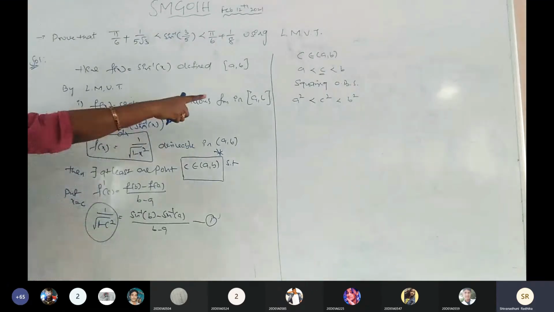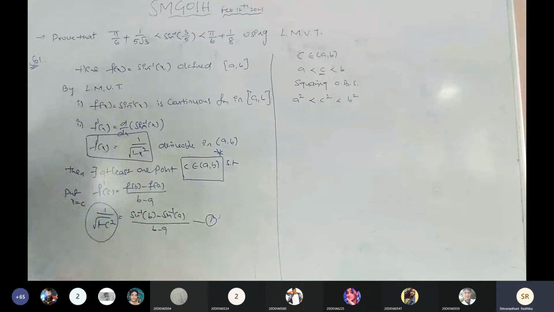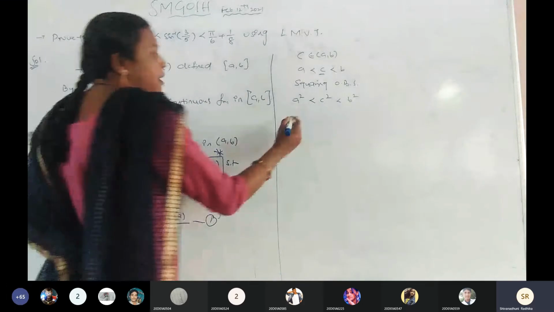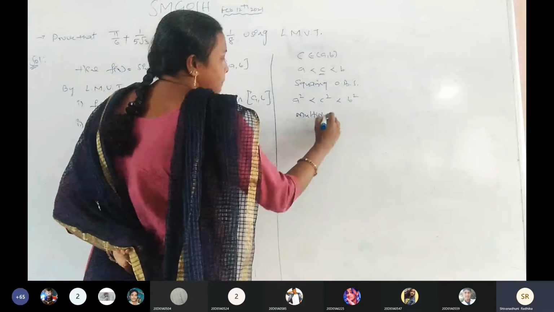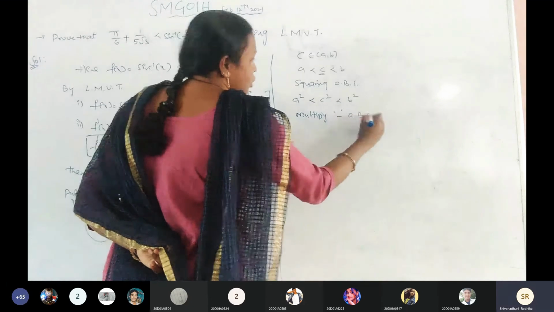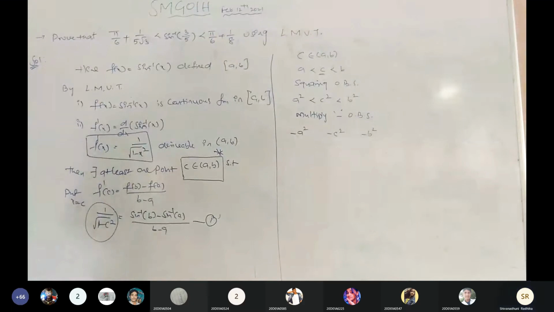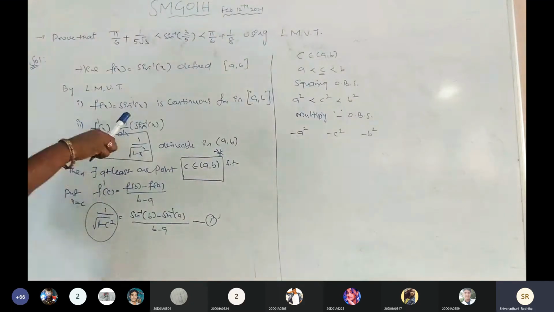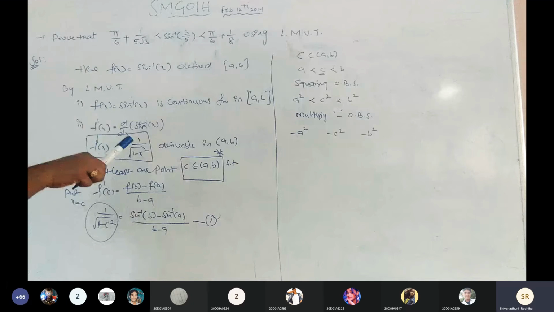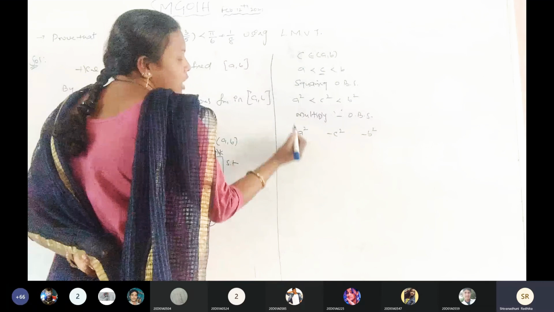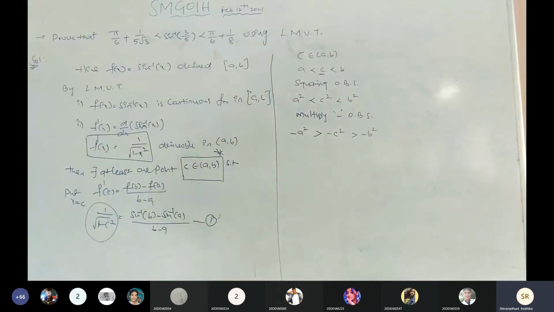Again see 1 by under root of 1 minus c square. So c square we get, and adjacent to c square we have the negative sign. Is it clear? Minus c square. So multiply on both sides by minus. What do we get here? Minus a square, minus c square, minus b square. When we apply the minus to the inequality, that symbol will change. Now a square is less than c square. I am multiplying by minus: minus a square greater than minus c square, which is greater than minus b square. Is it clear, all of you? Any doubts?